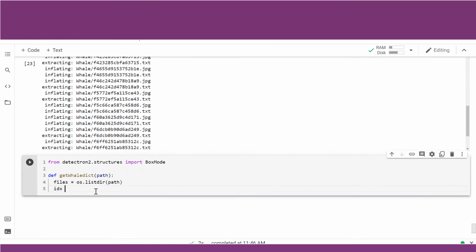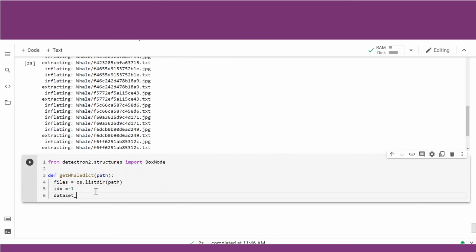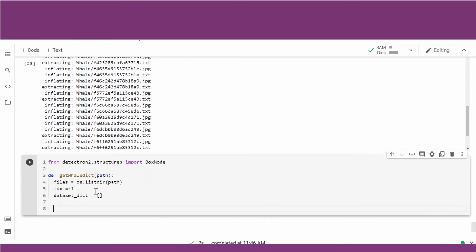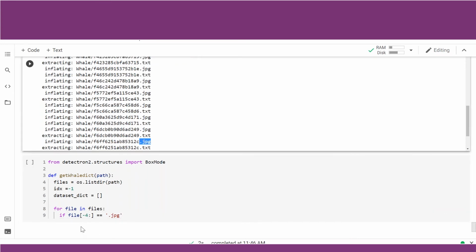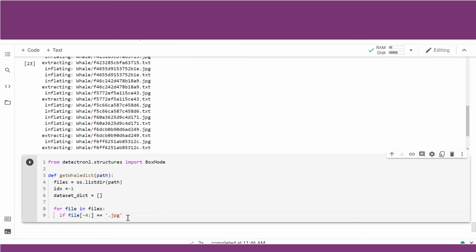Let us initialize a variable idx equal to -1, and then dataset_dict equal to an empty list. Now we will read all the files in the directory. For file in files, if file[-4:] equals .jpg. So what files will we read? Only those files whose last four characters are .jpg. That is the relevance of this code.